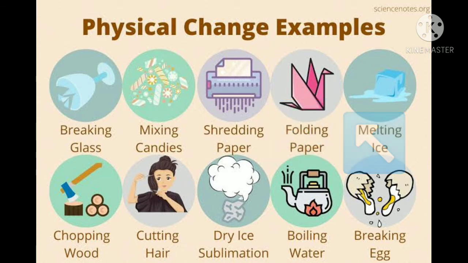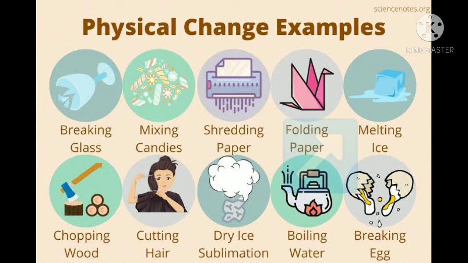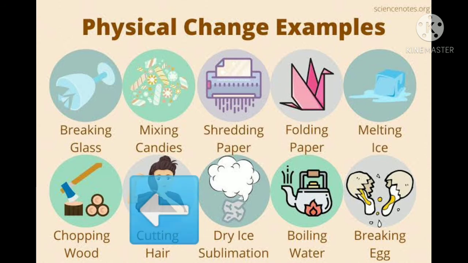Next, the folding of paper, when you make planes, ducks, houses, boats. It is the same paper only, and it cannot change to a different form. Melting ice: if you melt the ice, you can get it back by freezing it. Then chopping wood: if you chop a wood block, you will get wood only, nothing more than that.